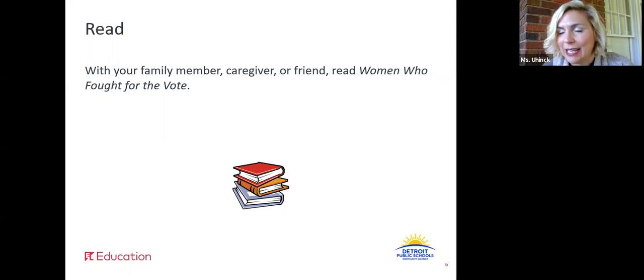Elizabeth Cady Stanton, 1815 to 1902. Elizabeth Cady Stanton was an early fighter for women's rights. In 1848, she helped put together the first women's rights meeting. The meeting was held in Seneca Falls, New York. Around 240 men and women attended. They talked about the rights of women. 100 people signed a declaration similar to the Declaration of Independence. It was called the Declaration of Sentiments.